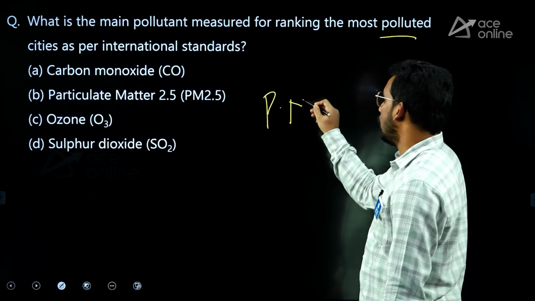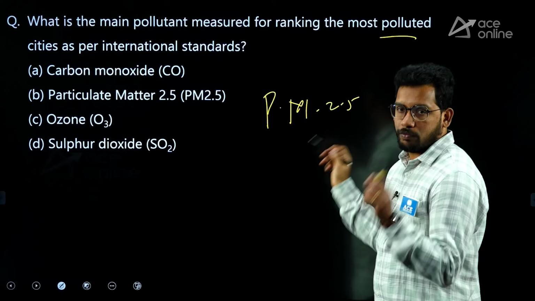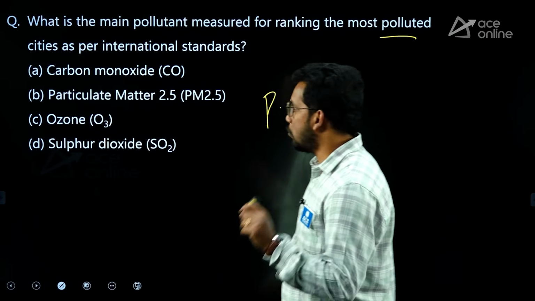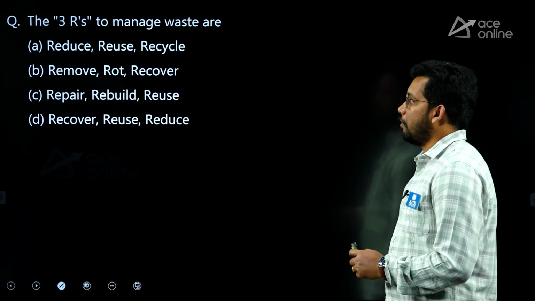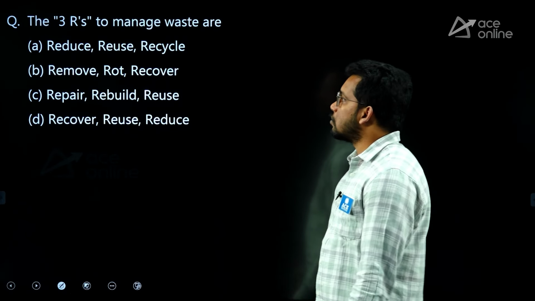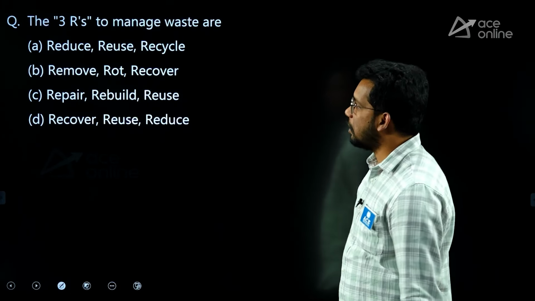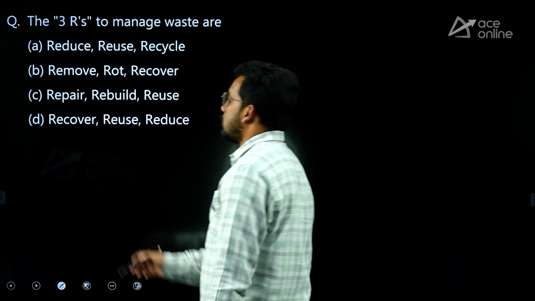Next, what is the main pollutant measured for ranking the most polluted cities as per international standards? It is very popular. Particulate matter 2.5, a very small particle. It is measured for almost all the cities in the world to estimate pollution. PM 2.5. Next, the 3 R's to manage waste. Very direct question. Reduce, reuse and recycle.